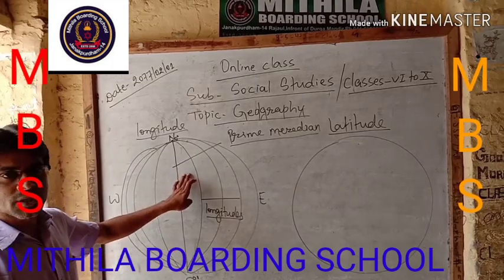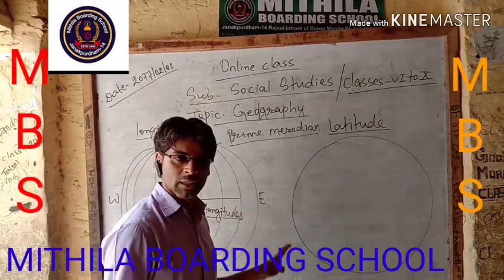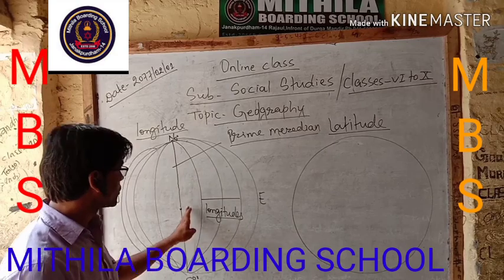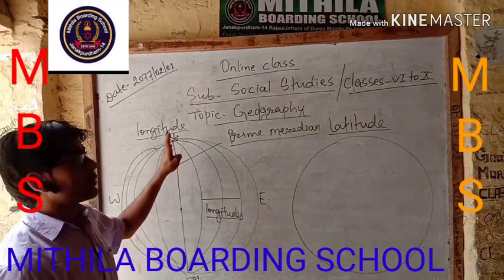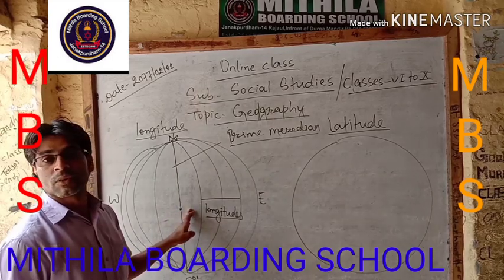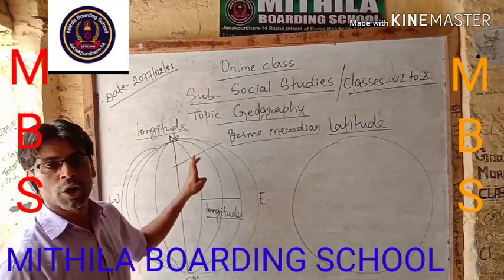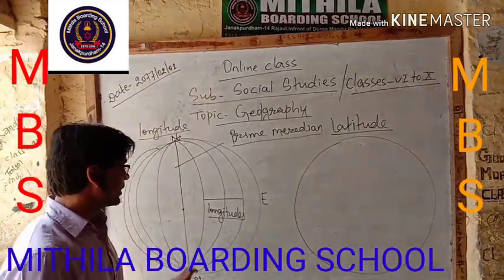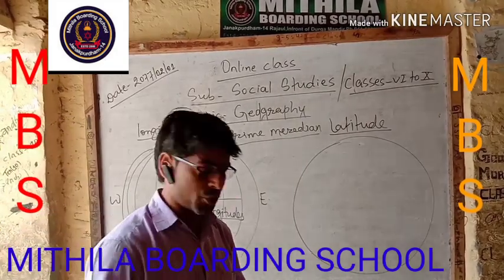What are longitudes? Longitudes are the imaginary lines which, being parallel to the prime meridian, run from the north pole to the south pole.